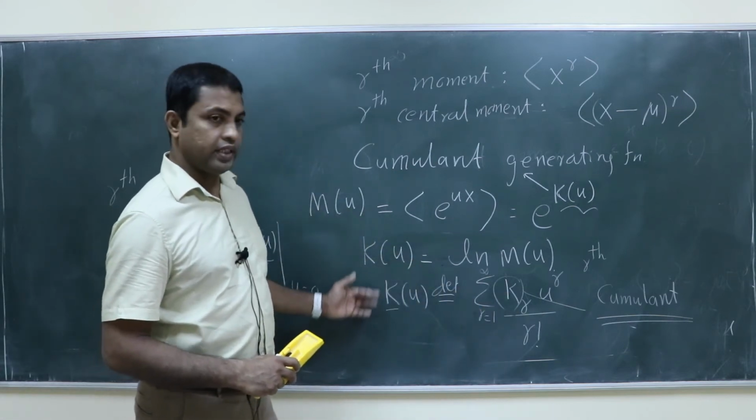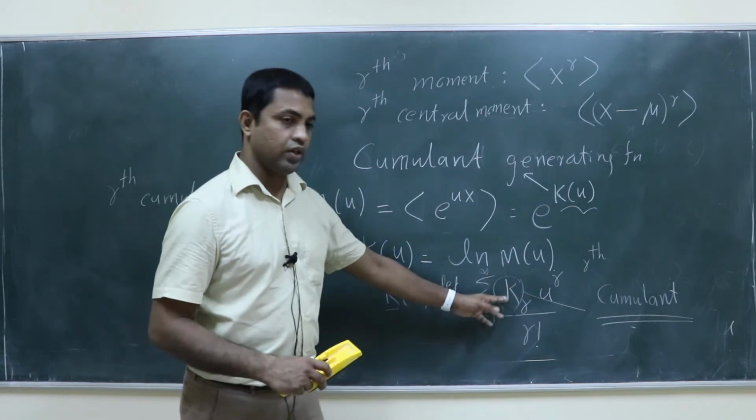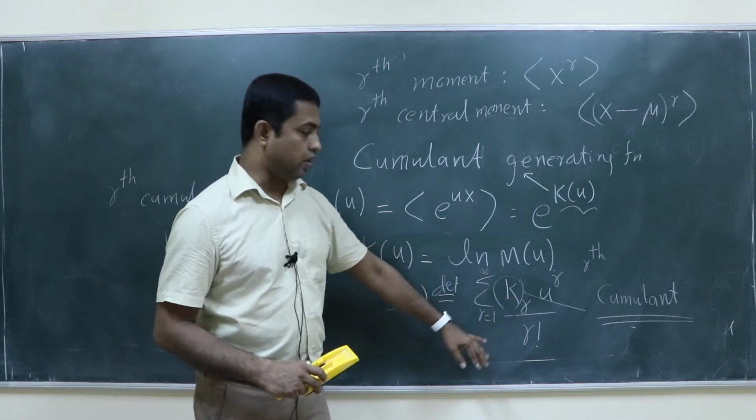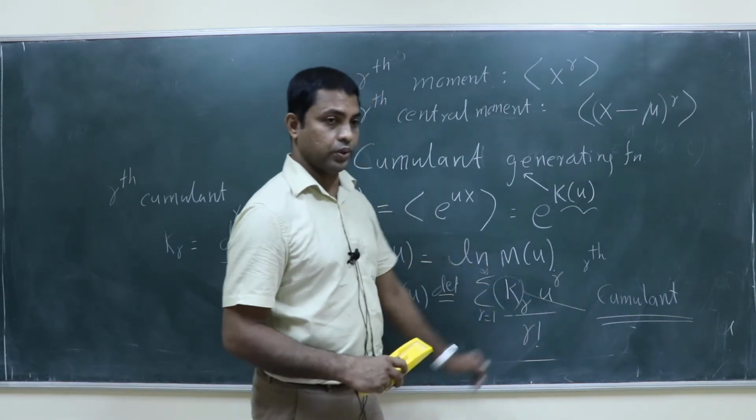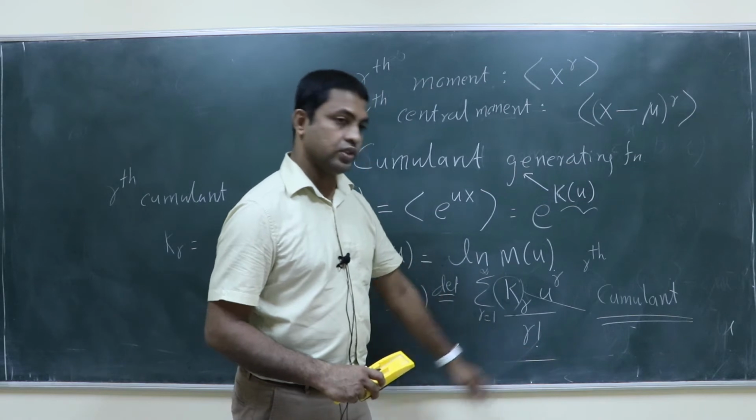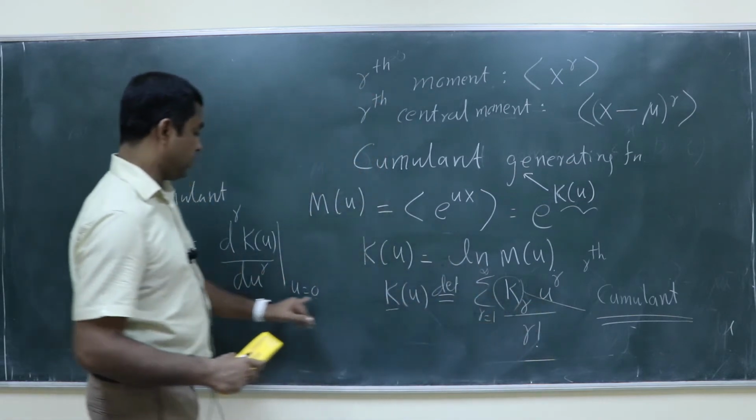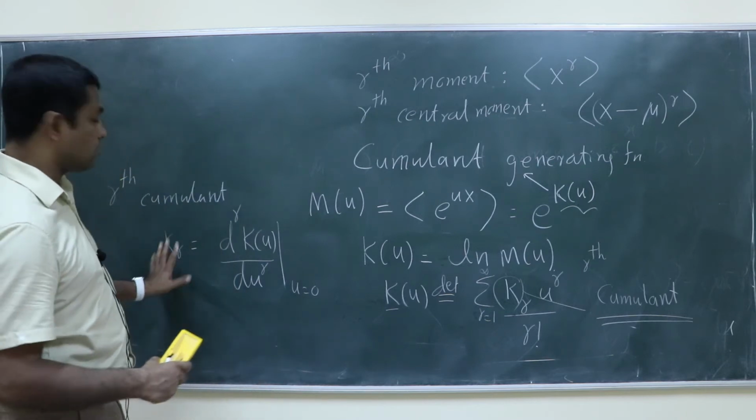Now if you take the second derivative, the first k1 term will go, because k1 is just a constant, not a function of u. So that term goes to 0, then the second term will contribute, because the second derivative gives 2 factorial and this will cancel out. When you set u equal to 0, you get k2, and so on. So this is the rth cumulant.